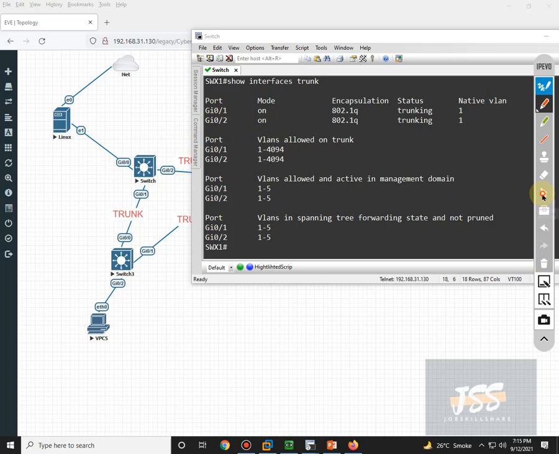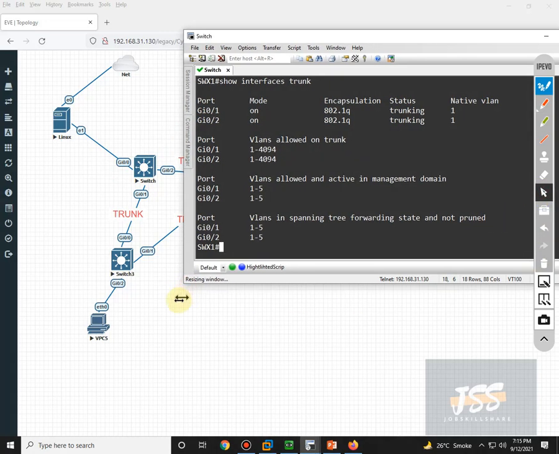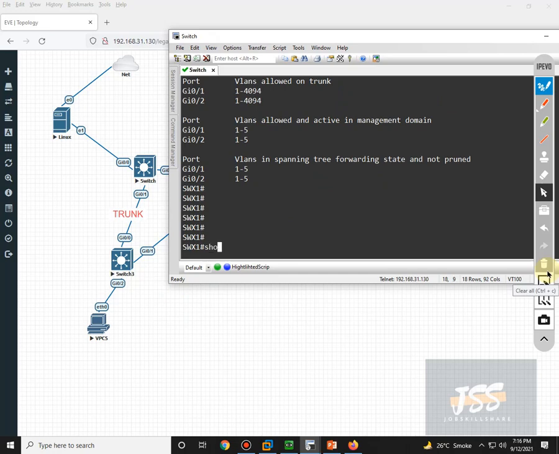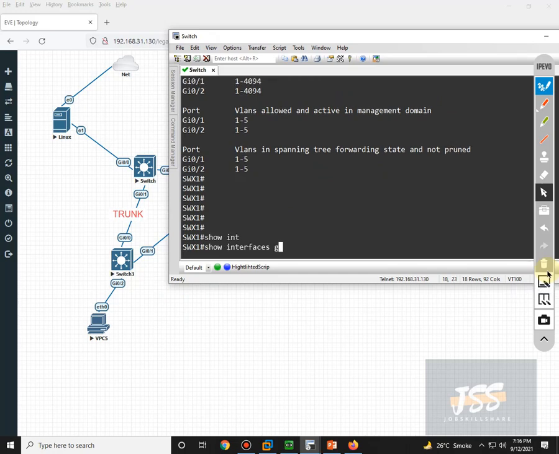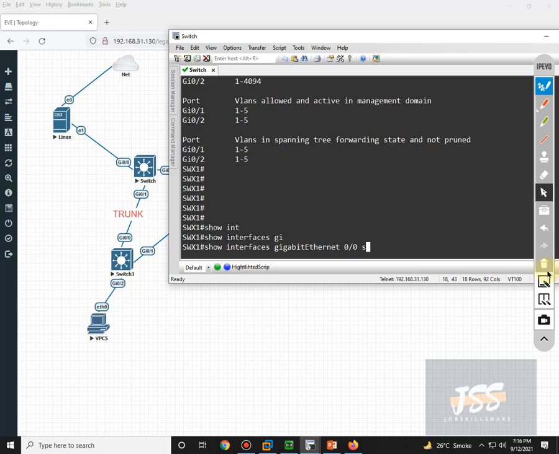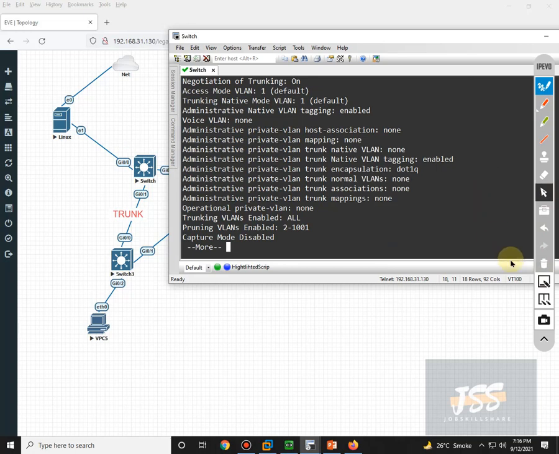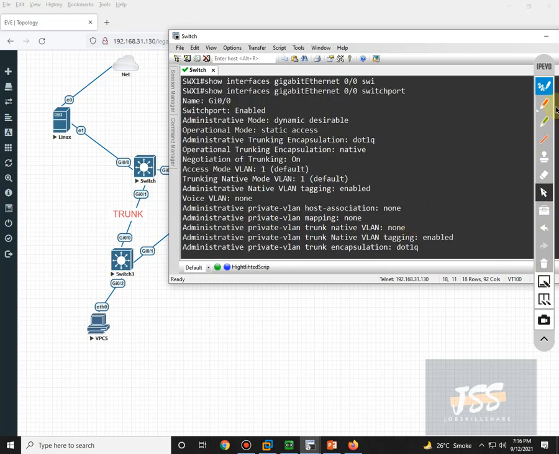To verify that, the command is show interface gig 0/0 switchport. So this is the command for verification purposes, so we can see what is happening on this port currently. If I hit enter, as you can see, it is dynamic.